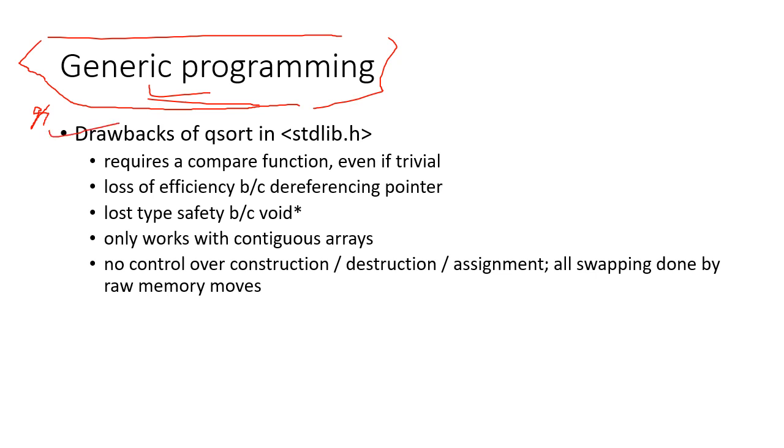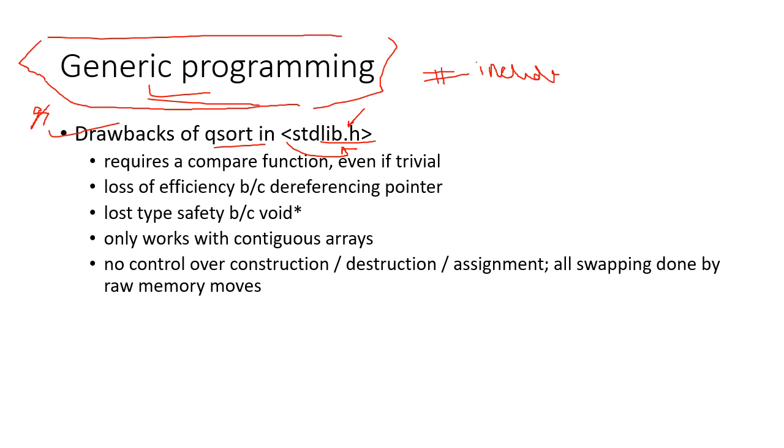The drawbacks of qsort in stdlib.h. It is a package that is included at the beginning of any code when we write it. This include stdlib is a library package that we include before writing the code.